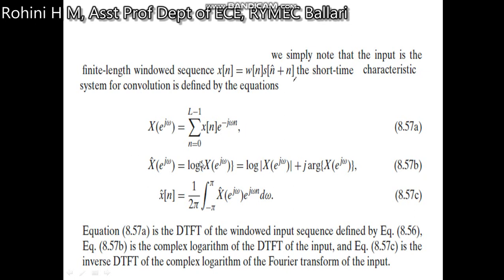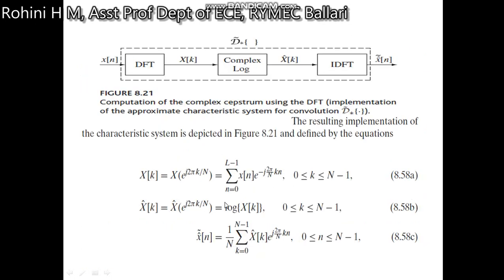Then we will apply log, so we will write x̂ of e to the power of j omega, which is log of this expression. So we apply log to x of e to the power of j omega, which is written in rectangular form, given in this second expression. Then we go in reverse, that is we take the inverse discrete time Fourier transformation, so x̂ of n is written in this form, which is shown diagrammatically here.